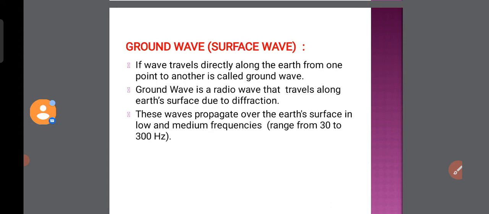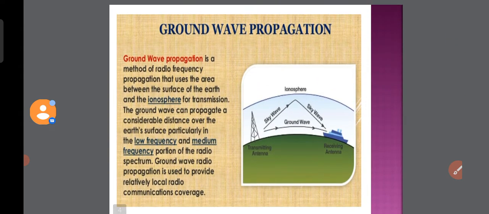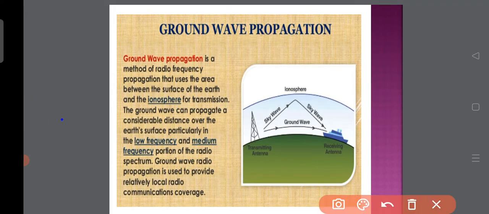Now we discuss the propagation of ground waves. See here, first is the transmitting antenna, and here is the receiving antenna. If you pass the signal from the transmitting antenna to the receiving antenna, that signal chooses two different paths.